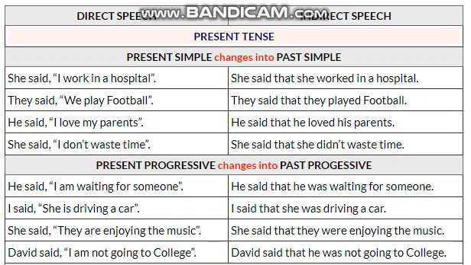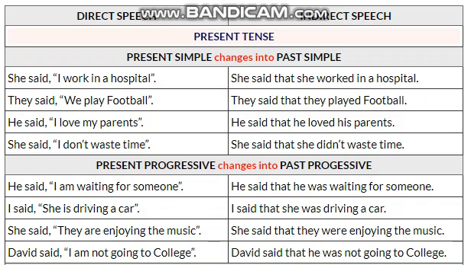Here you can see it's a negative sentence. She said that she didn't waste time. In simple present tense, in negative and interrogative sentences we use the helping verb do or does, and in simple past we use the helping verb did.